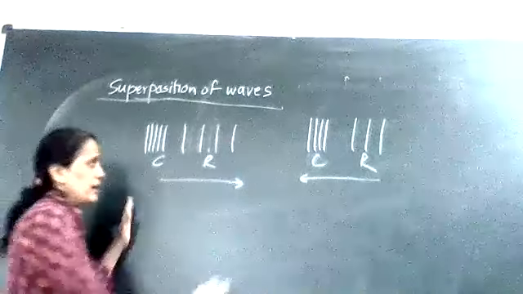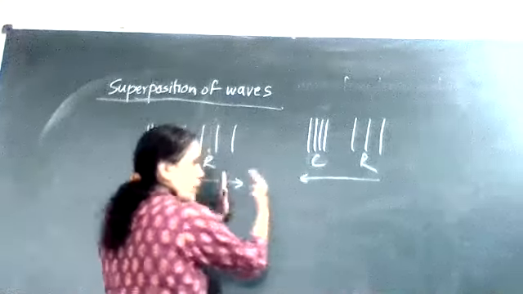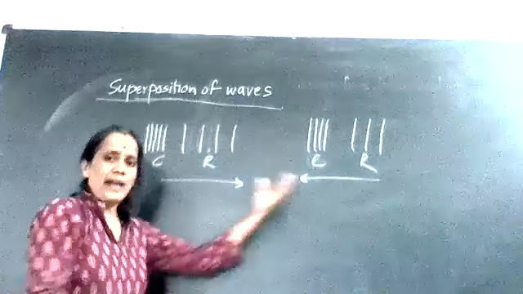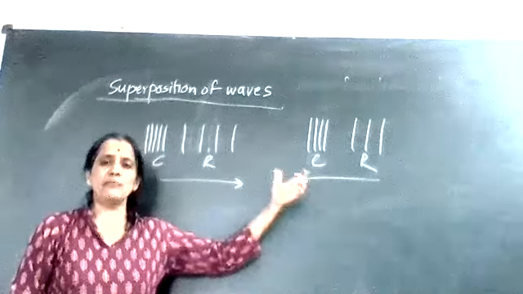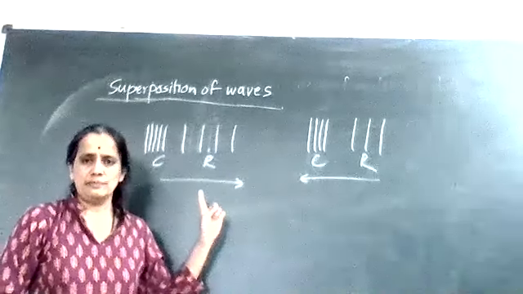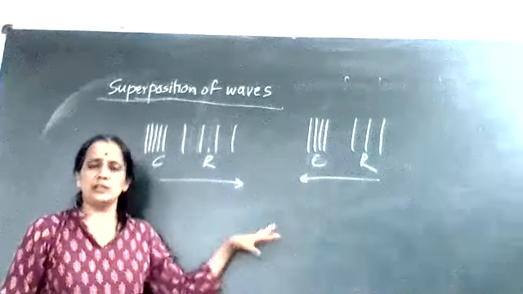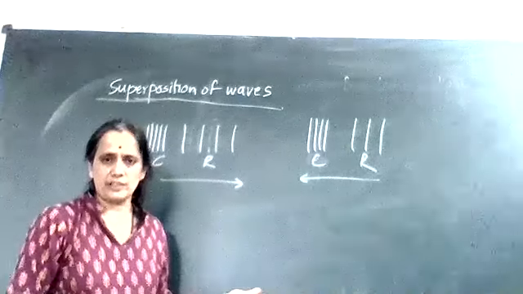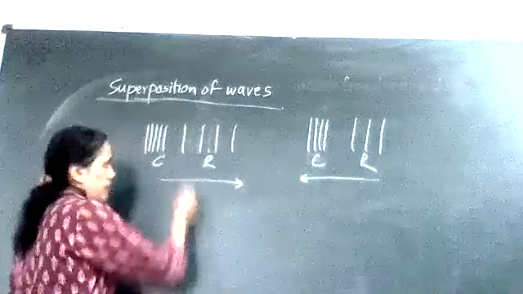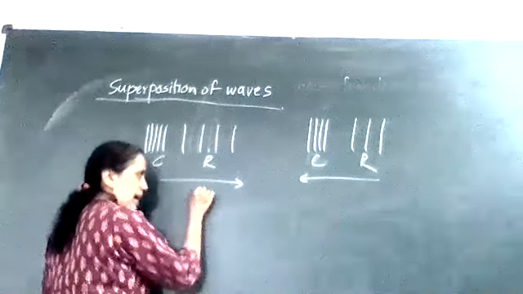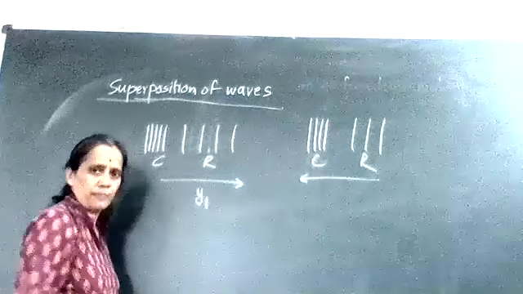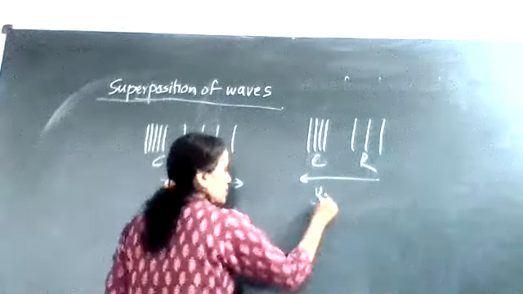What happens? As these waves are moving towards each other, at one particular point, they will cross each other. And at the crossing point, they will produce the combined effect. Let's call that this first wave has a displacement y1. Second wave has a displacement y2.